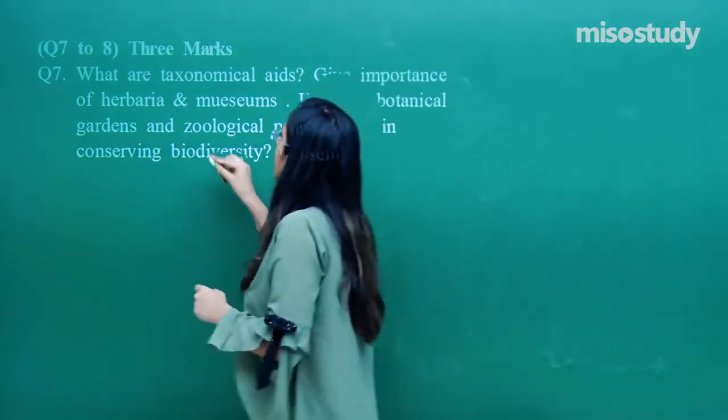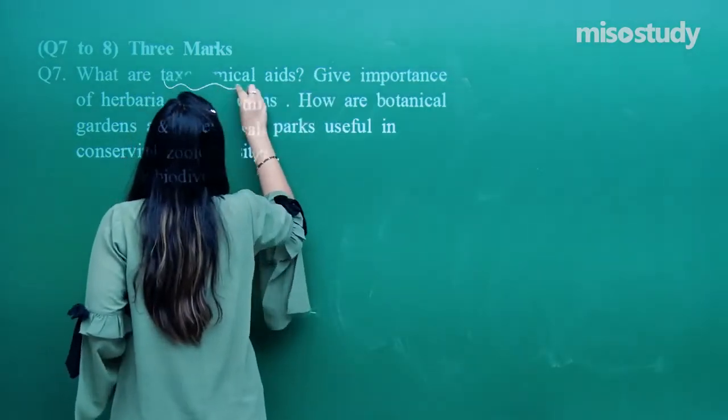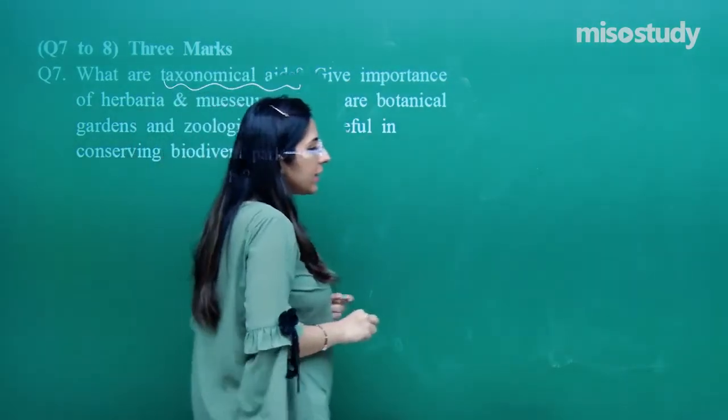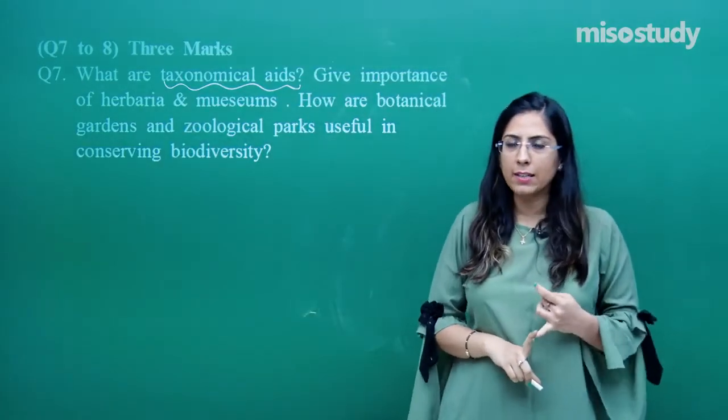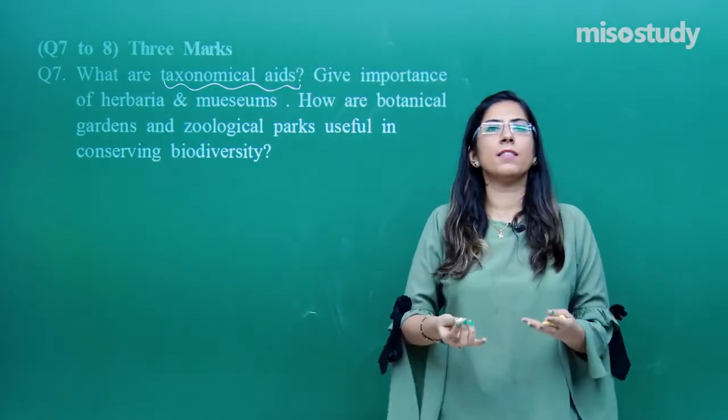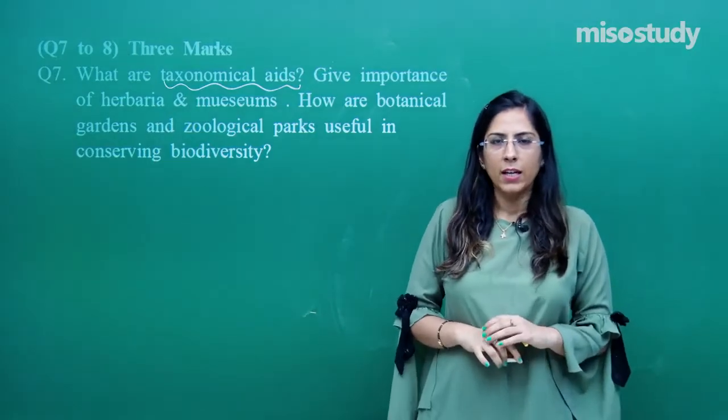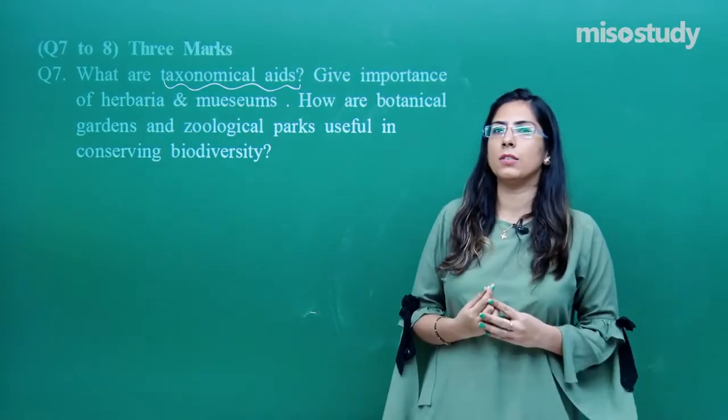Question here indicates taxonomical aids. What are these taxonomical aids? Taxonomical aids are those aids which help in the classification process. They help in identifying a species.